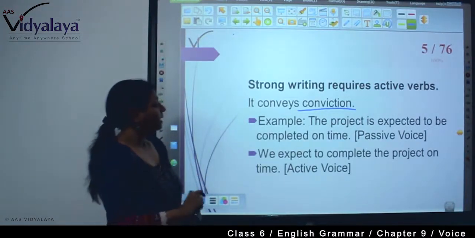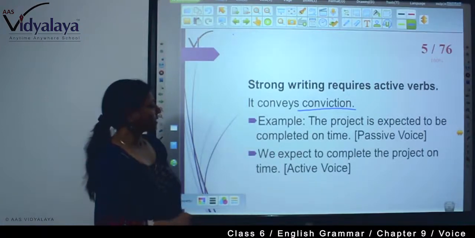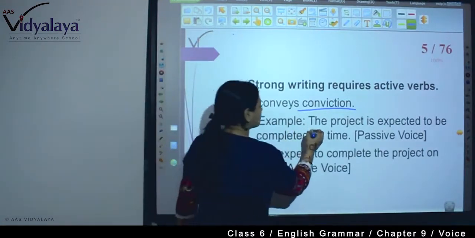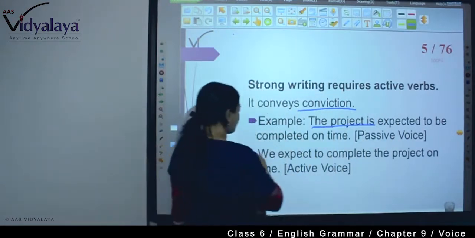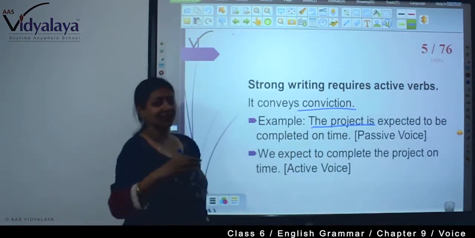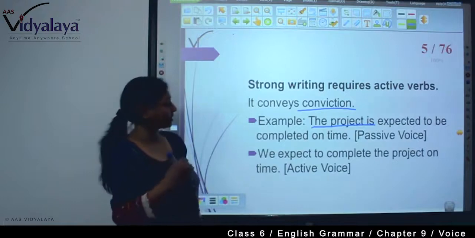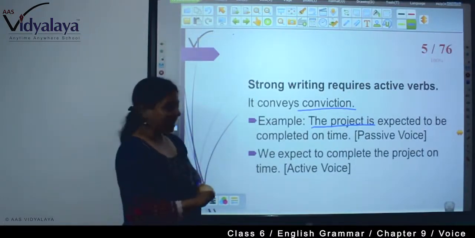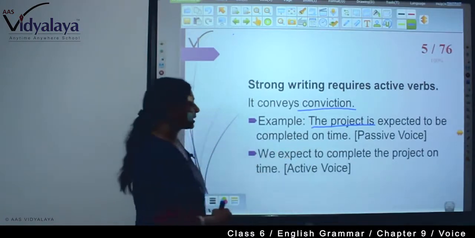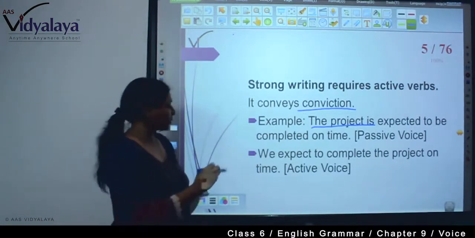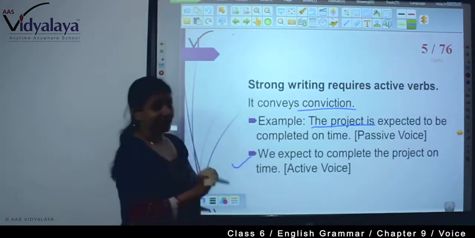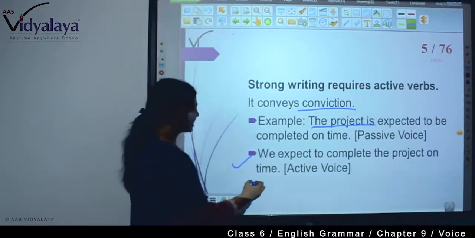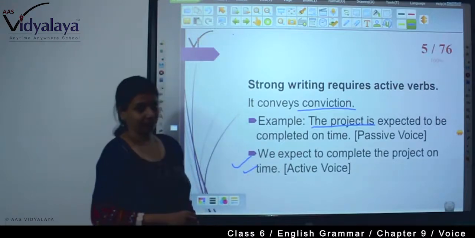For example, the project is expected to be completed on time. If you write this, it is in passive voice because the project will be completed by someone else. But if we write, we expect to complete the project on time, it is more forceful, there is conviction here, and it is very strong.